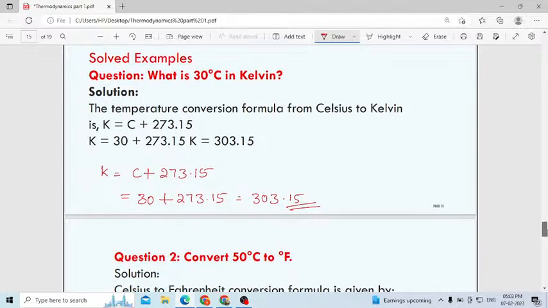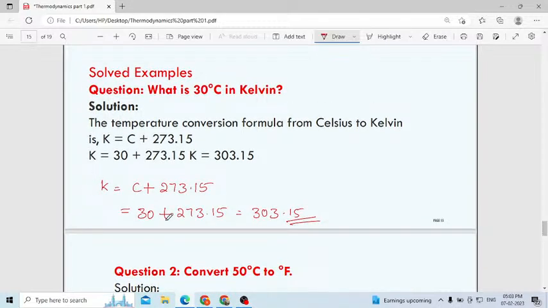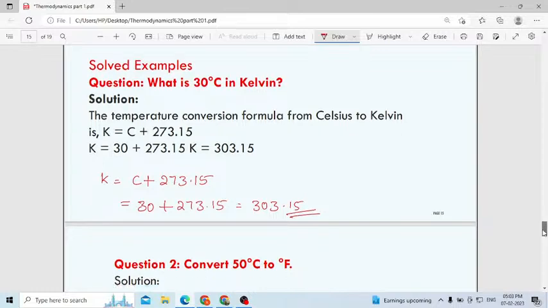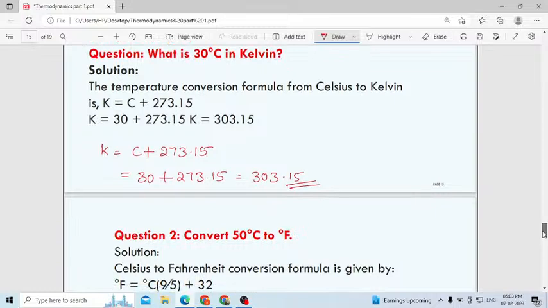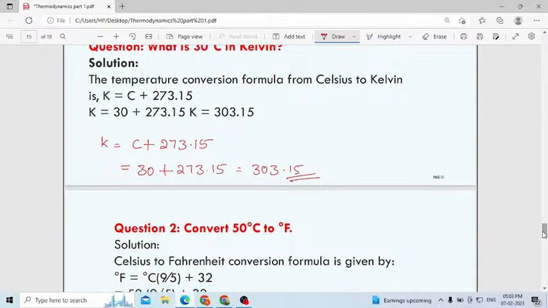Do the problem. Convert 50 degree Celsius to Fahrenheit. Use the formula and do it. I will show even the formula also. I will give the time. Celsius to Fahrenheit. The formula is Fahrenheit equals degree centigrade times 9 divided by 5 plus 32. They are given in degree Celsius. Find out in terms of Fahrenheit. Solve. Simplify. I even gave the formula.